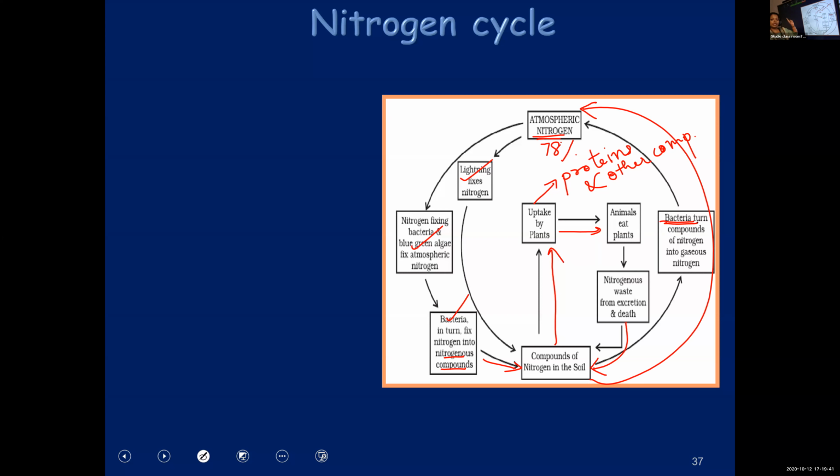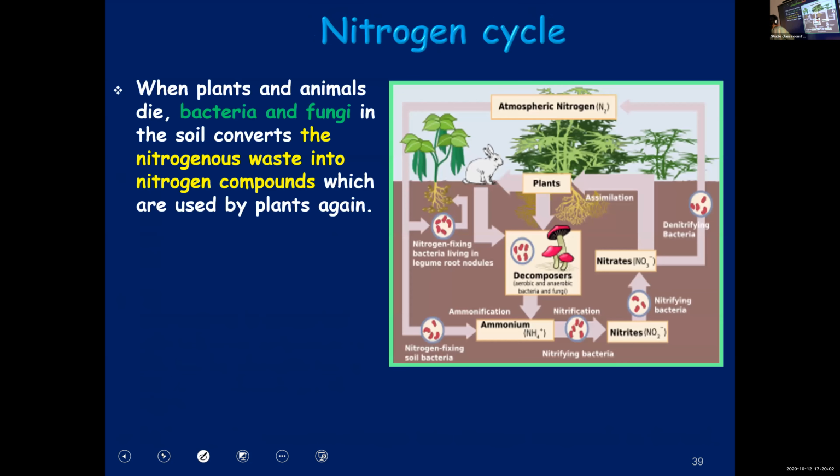In the beginning, gas was converted to nitrogen compounds, but there is another set of bacteria that will convert nitrogen compounds back to atmospheric nitrogen. This will help in keeping the level of nitrogen in the atmosphere constant.